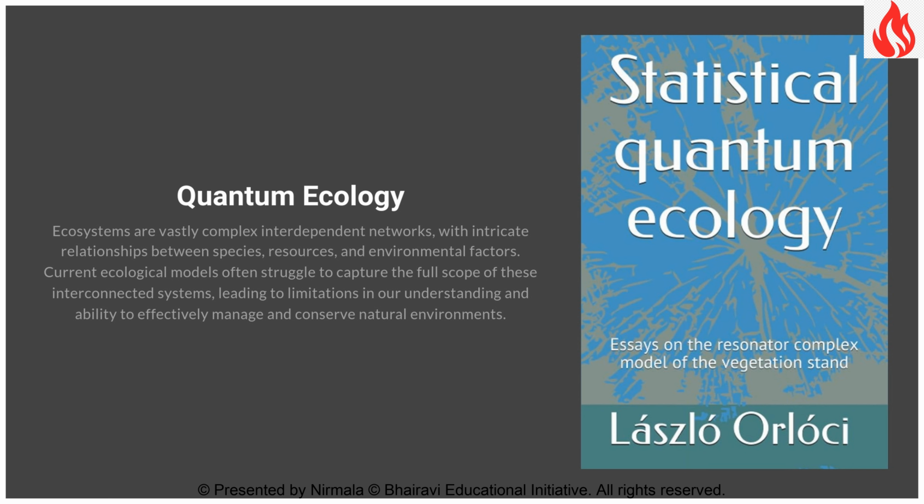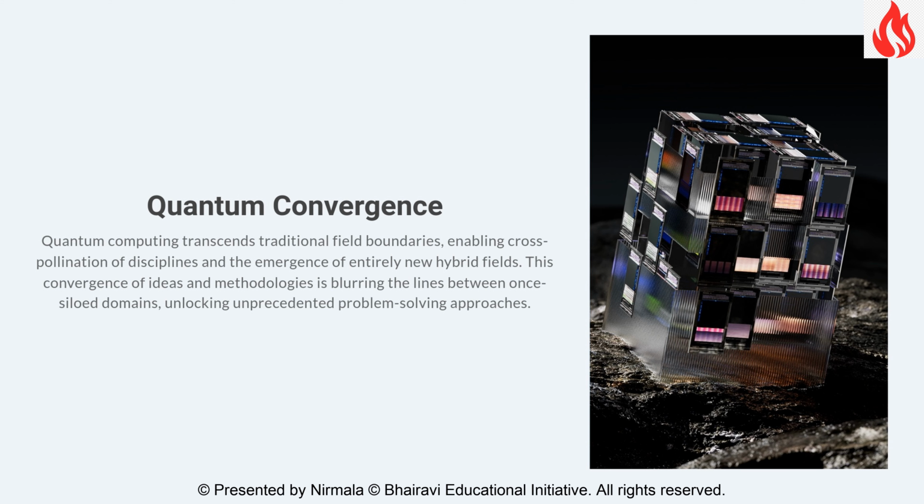Ecological systems, with their countless interdependencies, challenge our predictive abilities. Quantum algorithms might model these systems with sufficient fidelity to anticipate cascading effects from changes like species loss or habitat fragmentation. Conservation biologists could use these models to design interventions that preserve biodiversity with minimal disruption, potentially averting ecological collapses before they begin.